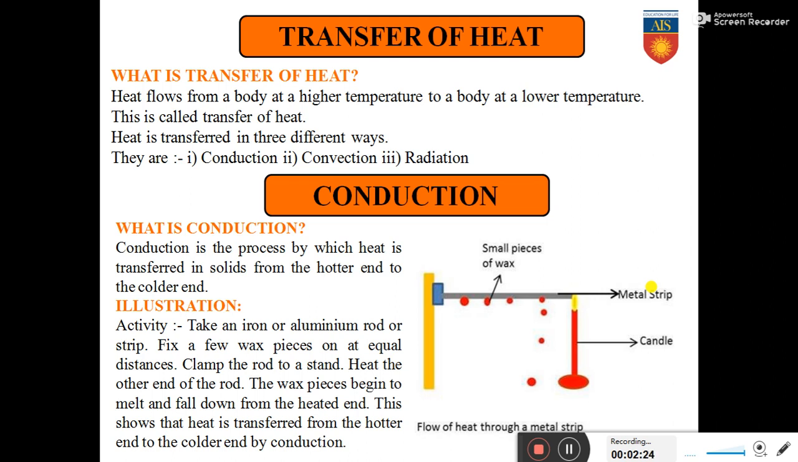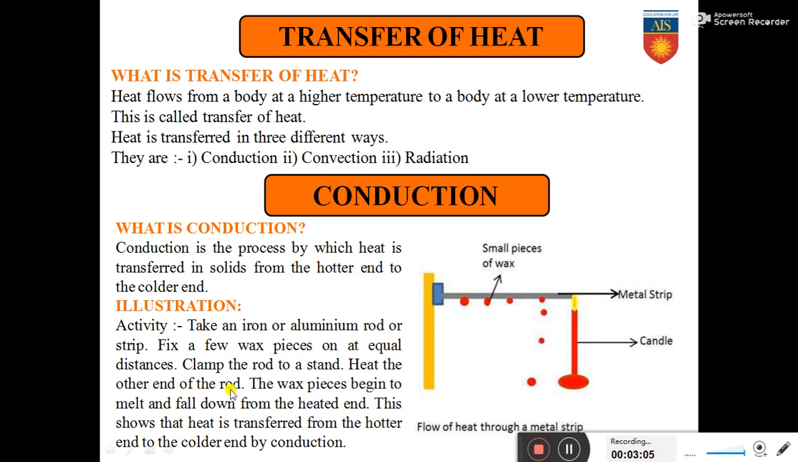Let us have a look at the illustration. In the illustration, we are going to discuss an activity which we will do later. An iron or aluminium rod or a strip is taken in the laboratory. Fix a few wax pieces at equal distances. These red dots are all wax pieces, fixed on the metal strip at equal distances. Clamp the rod to a stand. So we are attaching this metal rod to a stand.